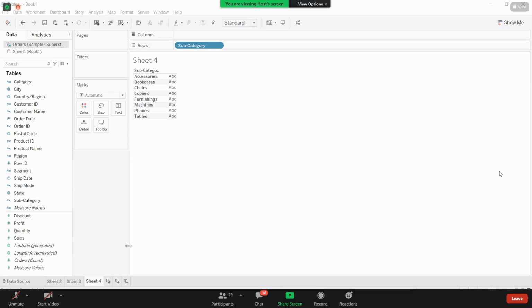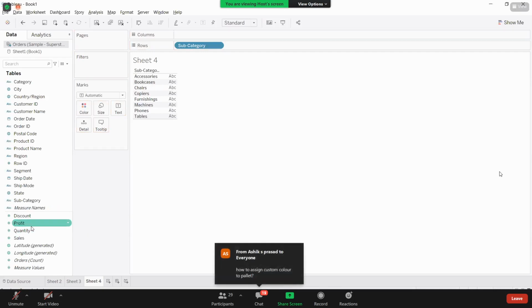And here, what is the requirement for these subcategories? I want to show the profit. When I'm bringing the profit, one more thing, guys, the default aggregation in Tableau is sum only.